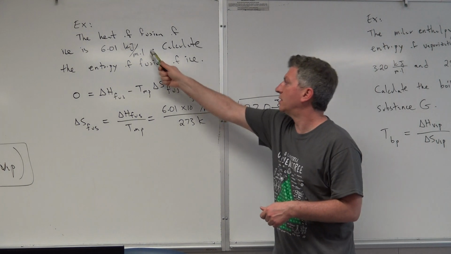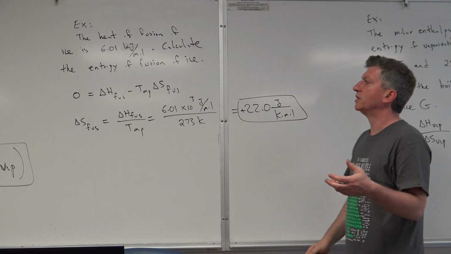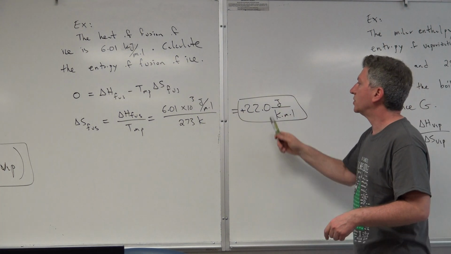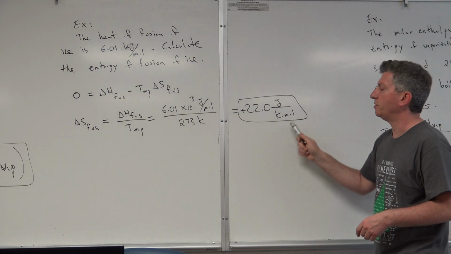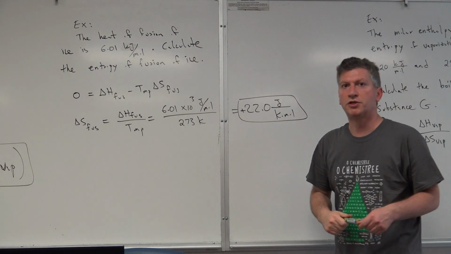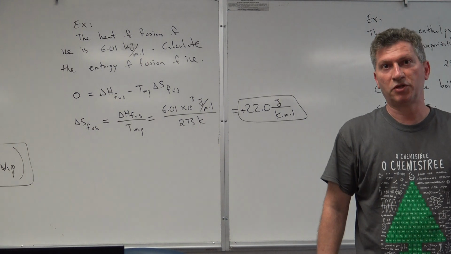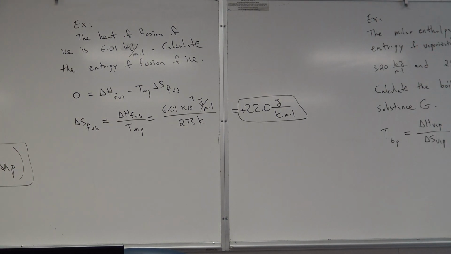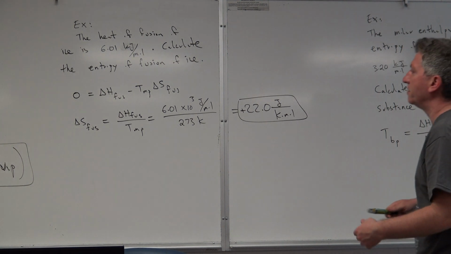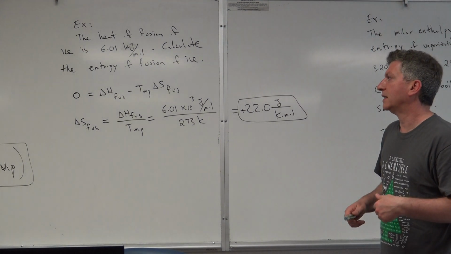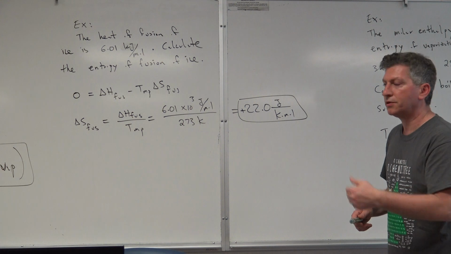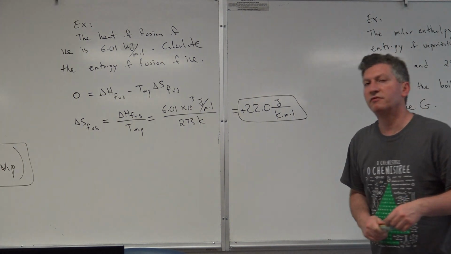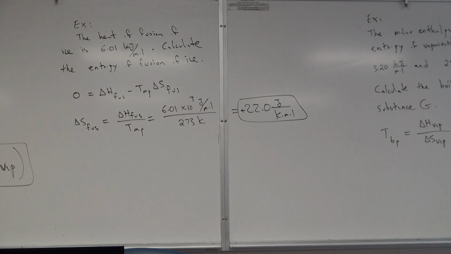And so this is in kilojoules. I convert it into joules because we often express delta S in terms of joules. So this comes out to be 22 joules per Kelvin mole. And of course, make sure you convert the temperature into Kelvin. Melting point temperature of water is 0 degrees Celsius, which is 273 Kelvin. So that means that for every mole of ice that gets converted to liquid water at 0 degrees Celsius, the entropy of the system increases by 22 joules.